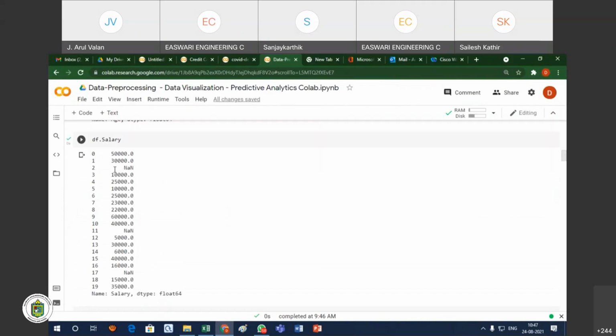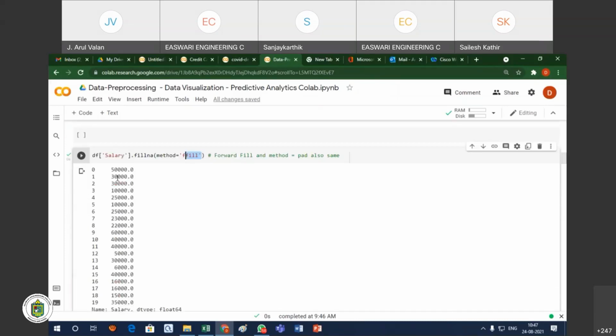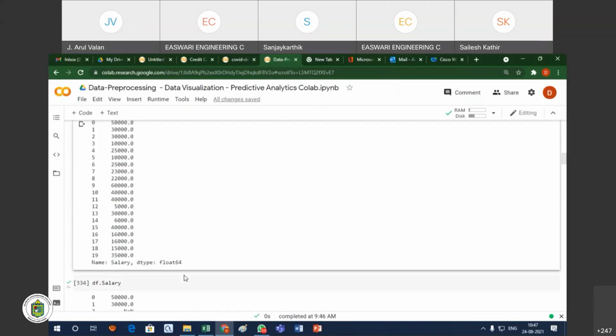You see here the second record is missing. So what is the previous value? The previous value is 30,000. That value I am going to fill forward. That means the 30,000 is forwarded to the next missing value. Similarly, the 40,000 is forwarded here, and the 16,000 is forwarded here. So ffill is nothing but forward fill. Here the 30,000 is filled, 40,000 is filled, and the 60,000 is filled here.